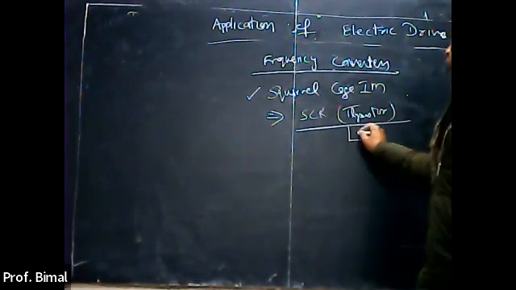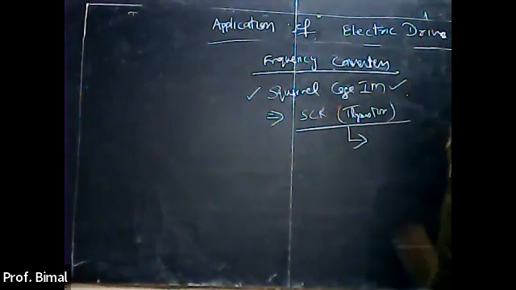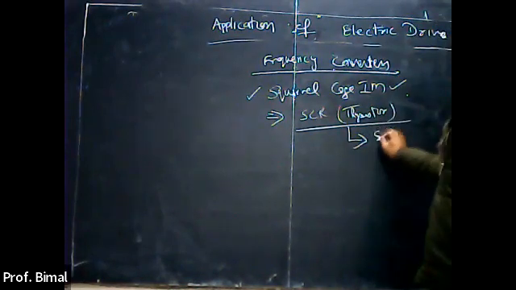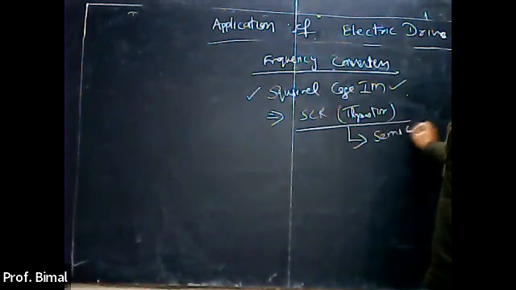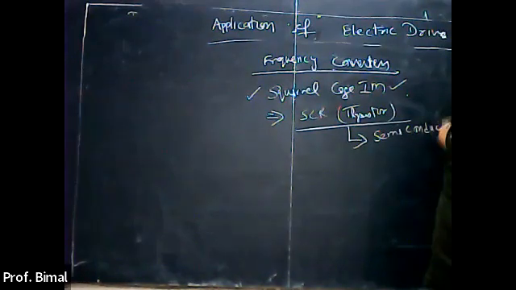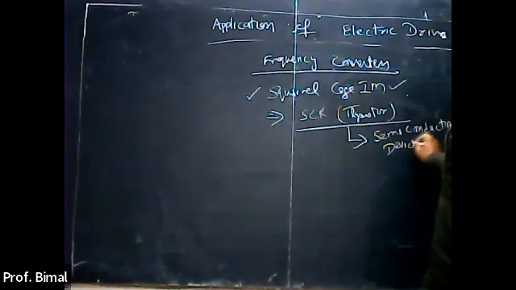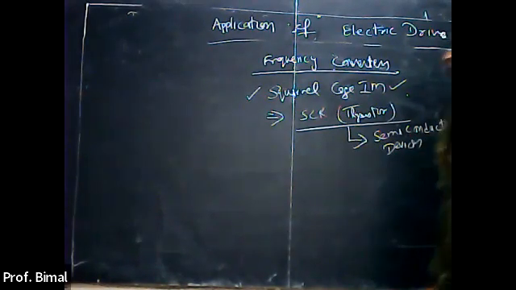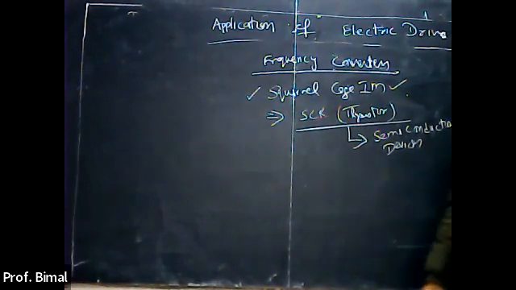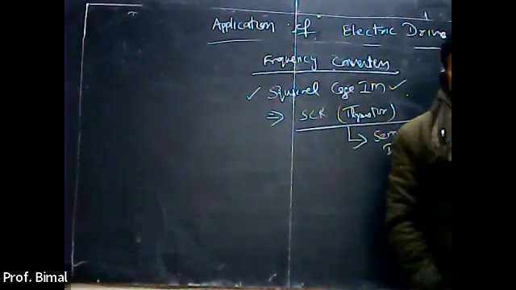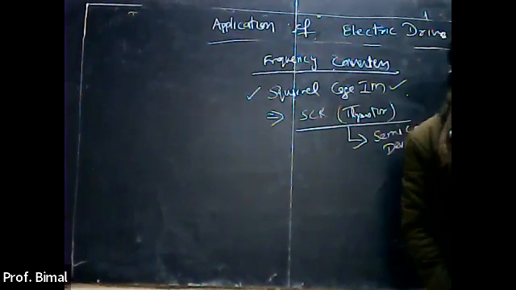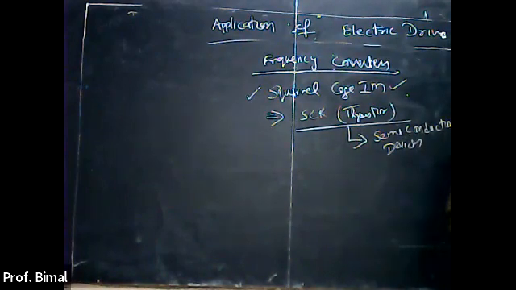That means instead of squirrel cage induction motor, we will prefer to use semiconductor devices for the frequency converter, right?